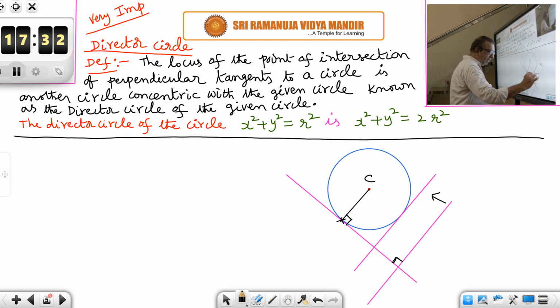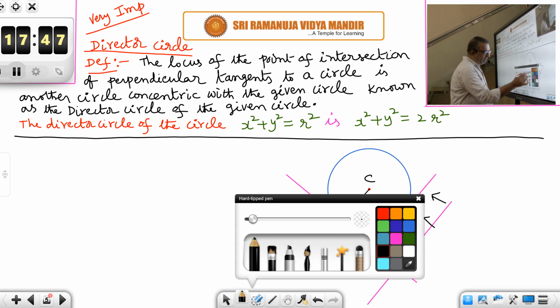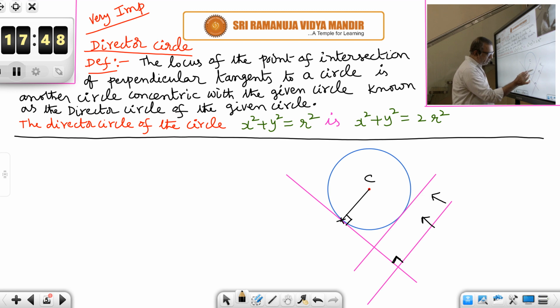So this line has moved towards the circle parallel to its initial position, keeping this angle always 90. In some position it will touch the circle. So where will it touch the circle? At some point, and that will be the point of contact. Suppose it is touching the circle here.